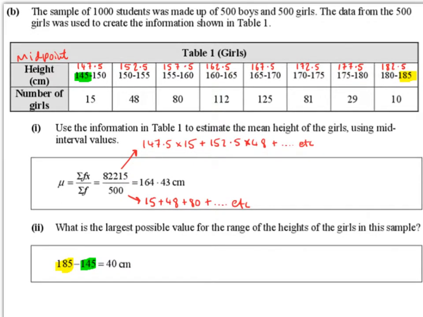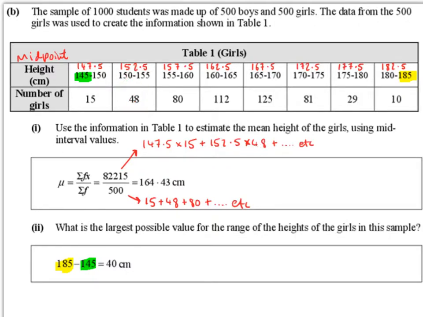So we are trying to come up with the mean. So what we're going to do is multiply 147.5, so the midpoint or the mid-interval value, by the frequency, the number of girls, which is 15. So it's going to be 147.5 multiplied by 15. And then we're going to add that to 152.5 multiplied by 48.